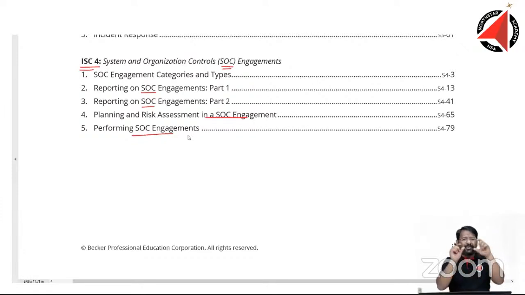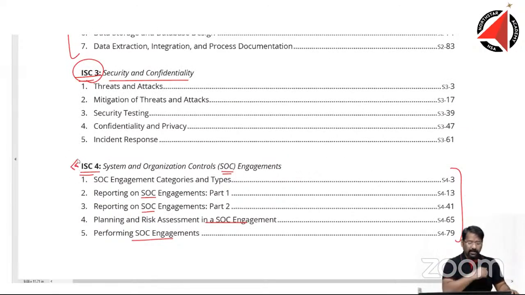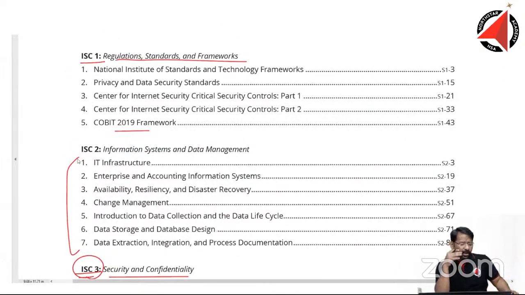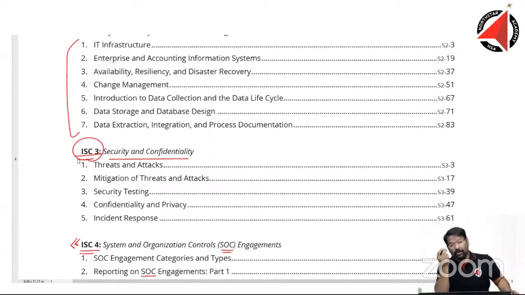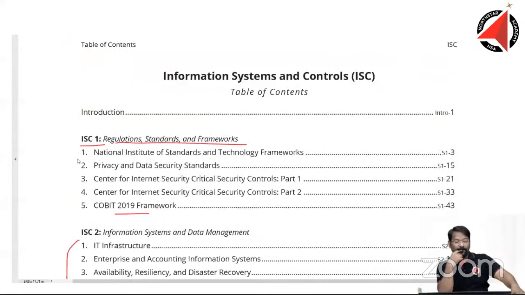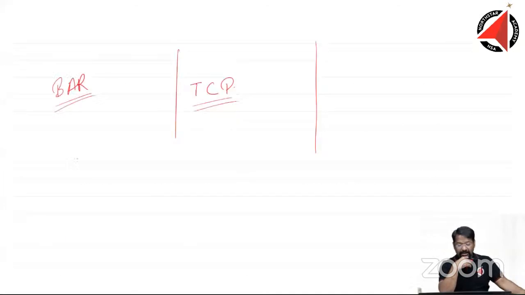But in auditing, the coverage was very small. Hardly there were 2-3 pages of coverage for the SOC. But here, if you see, the entire SOC itself has become a very big section by itself. So SOC is something that is there in audit, but otherwise all of these, in my opinion, all the 4 topics, all the 4 sections, are very new sections, which were not at all covered in the old syllabus.